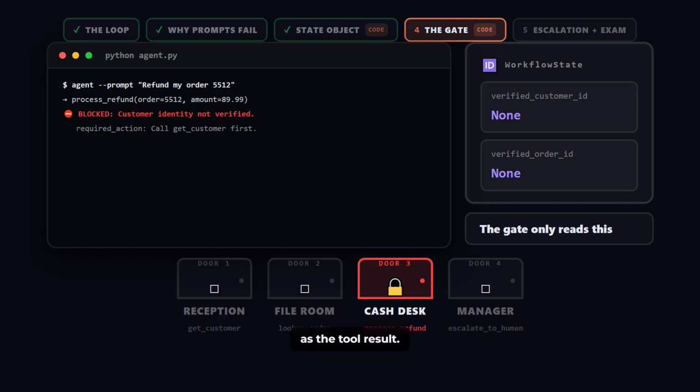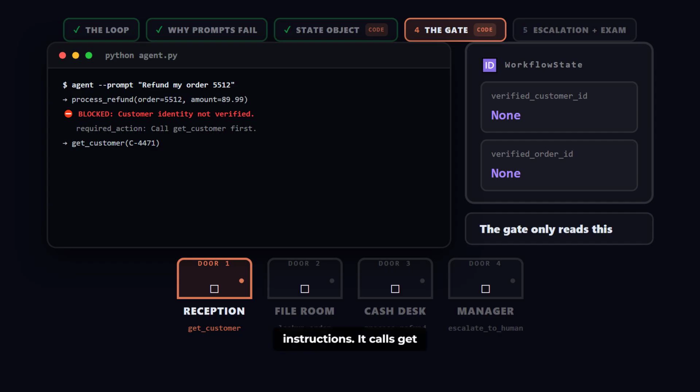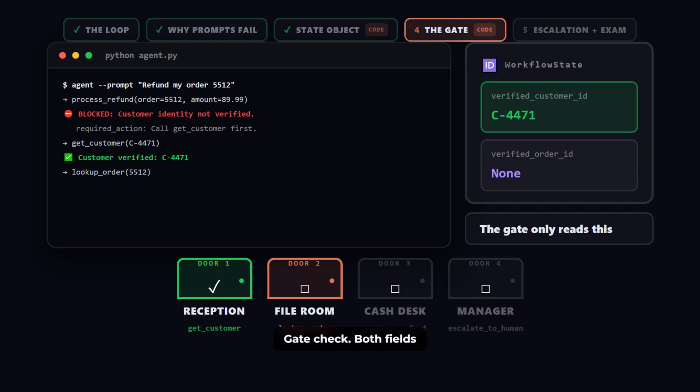So it reads the instructions. It calls get customer. That returns, and your code stamps the badge. Now lookup order, allowed, stamps the badge again. Now process refund. Gate check. Both fields present, allowed, refund approved.